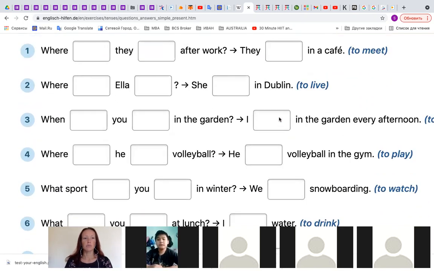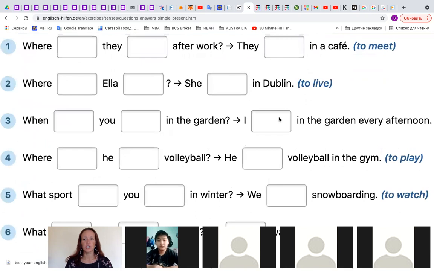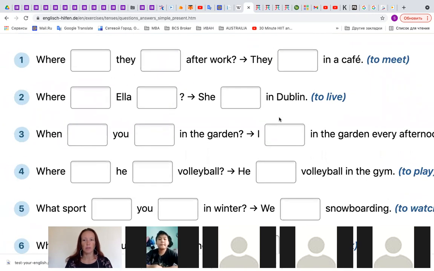For example, number one, who wants to be a volunteer and start with number one? Here we have to use the verb meet. The question, because here we have the question words already, right? So, and here where blank, with the blank, we have to use some auxiliary verb, do, does, or is, are, right?